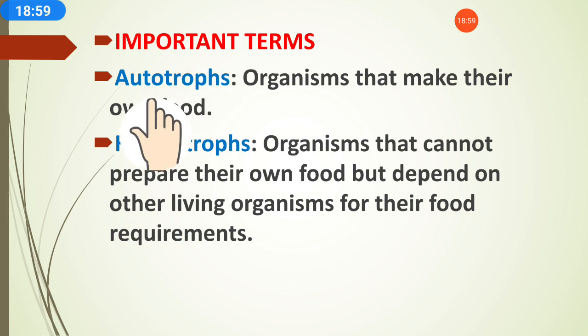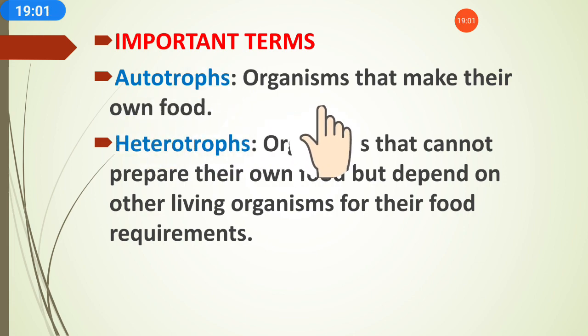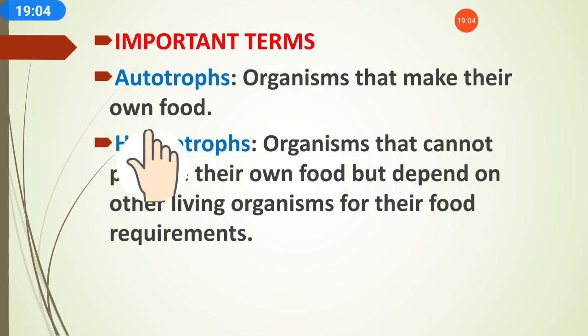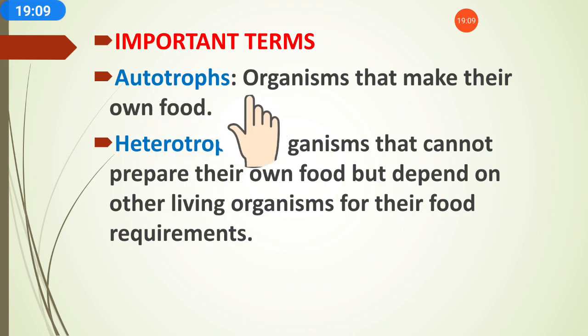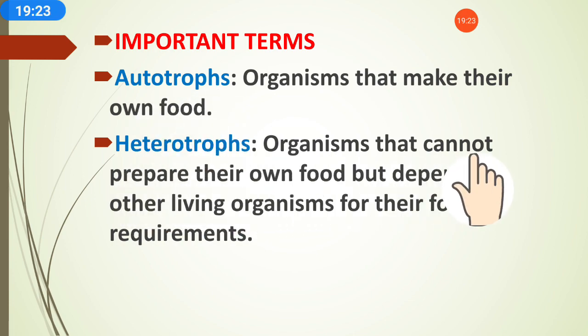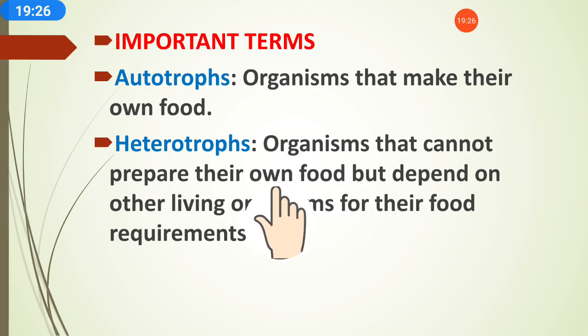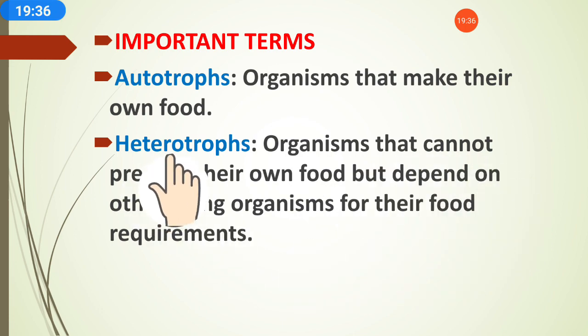Now we will revise important terms. Autotrophs. What are autotrophs? The organisms that make their own food. Those organisms which prepare their own food are called autotrophs. For example, green plants. Green plants do not depend on others for their food. They prepare their food by themselves, and that's why green plants are called autotrophs. Heterotrophs are organisms that cannot prepare their own food, but depend on other living organisms for their food requirement, and that's why those organisms which depend on others for food are called heterotrophs.